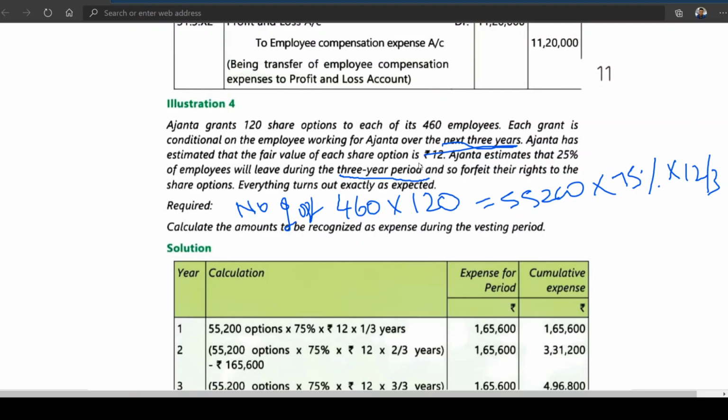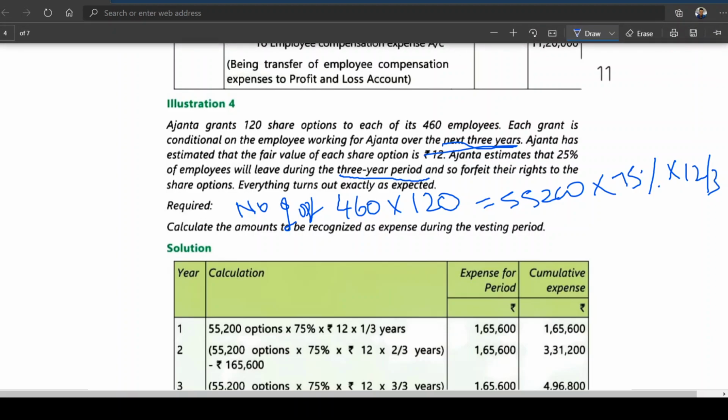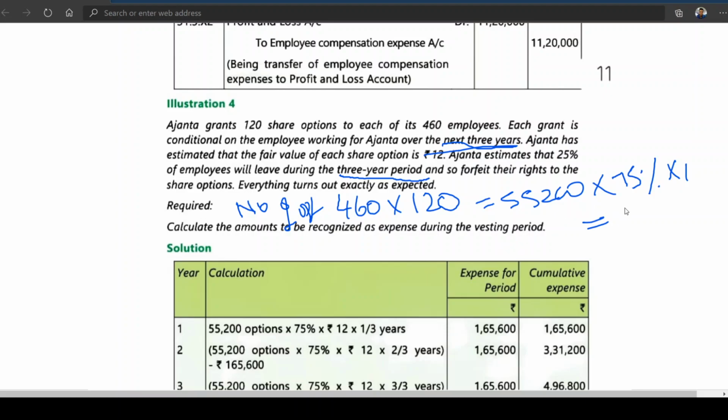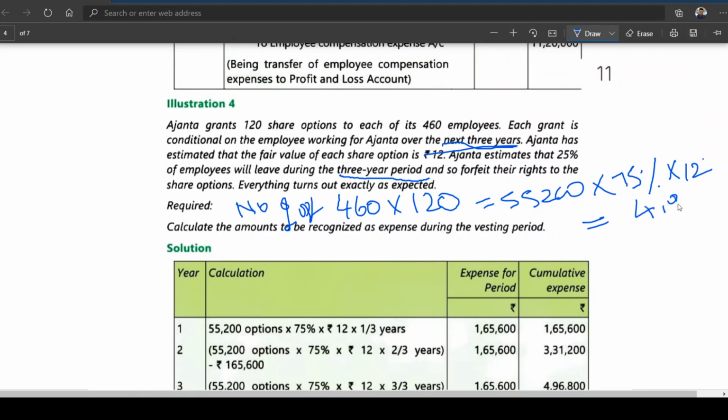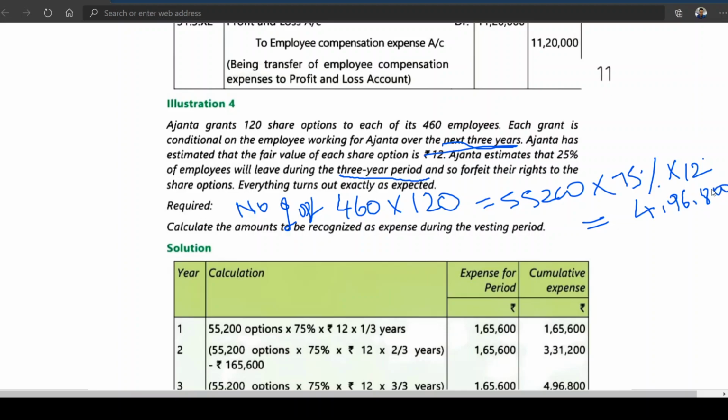Let me repeat once again: 55,200 into 75% into 12 rupees is 4,96,800. 4 lakh 96,800 divided by the vesting period of 3 years gives 1 lakh 65,600.